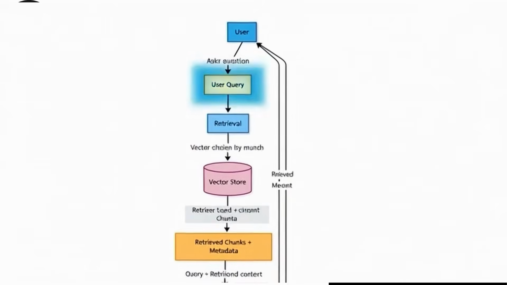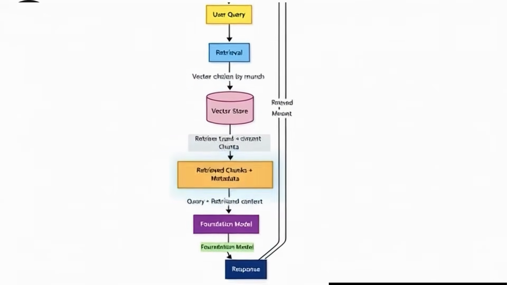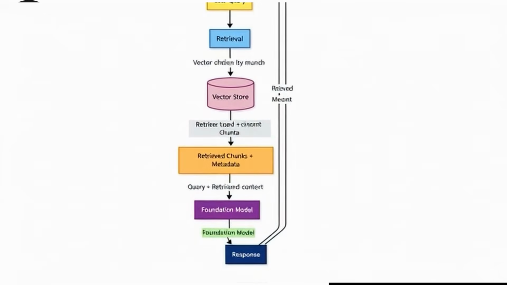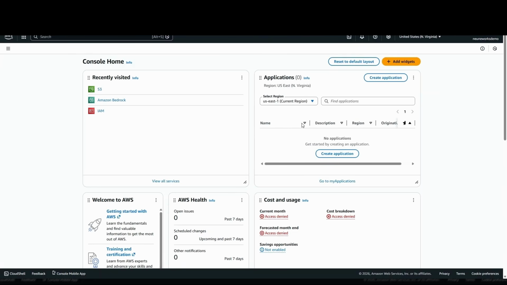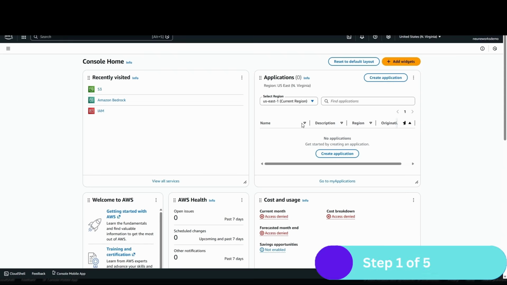The user query and the chunks form a context, and the large language model uses that context to retrieve the relevant information and sends a response to the user. Let's see this in action in the AWS Management Console. Let's launch the AWS Console. In order to use RAG, we need to upload our data in Amazon S3. Let's go and upload the data in Amazon S3.